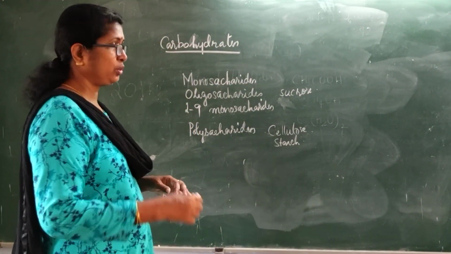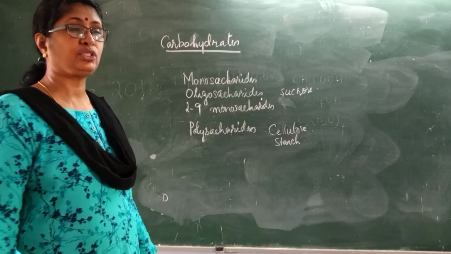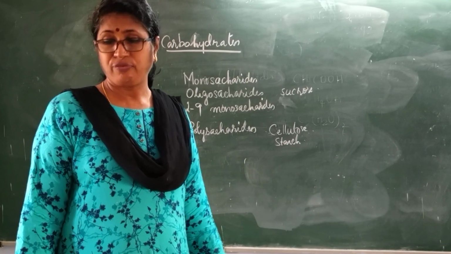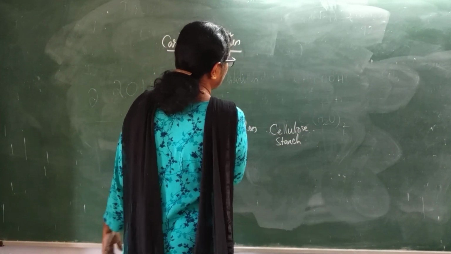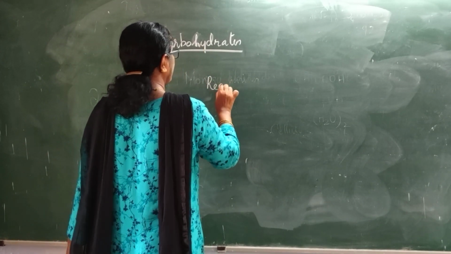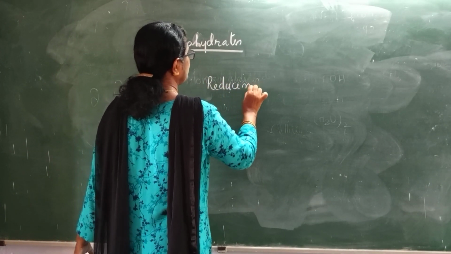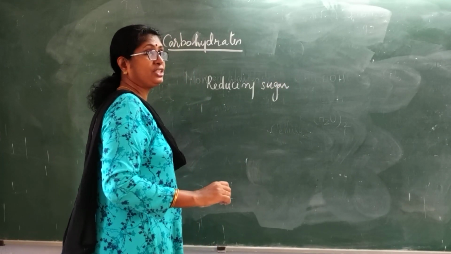Reducing sugars are those which give the Fehling solution test or Tollens reagent test, that is, those which can reduce Fehling solution and Tollens reagent.